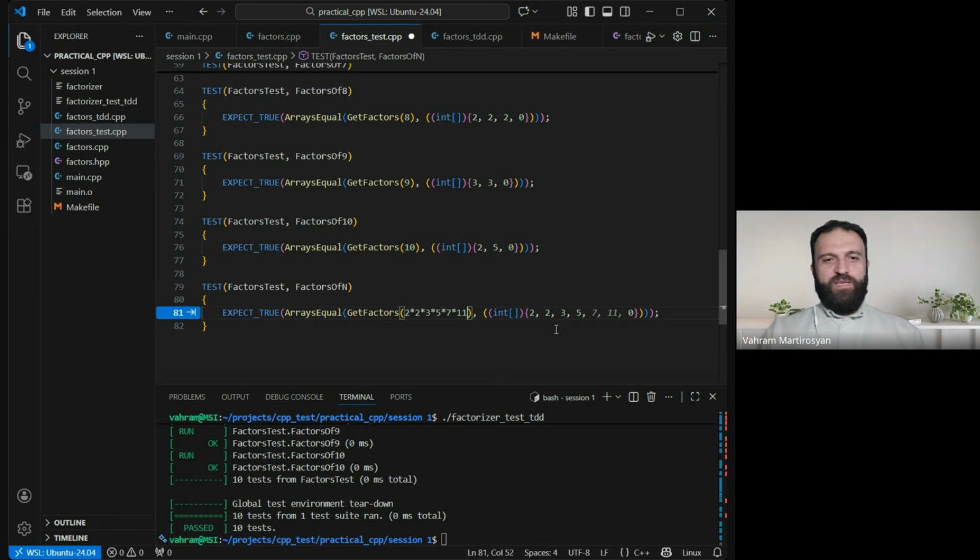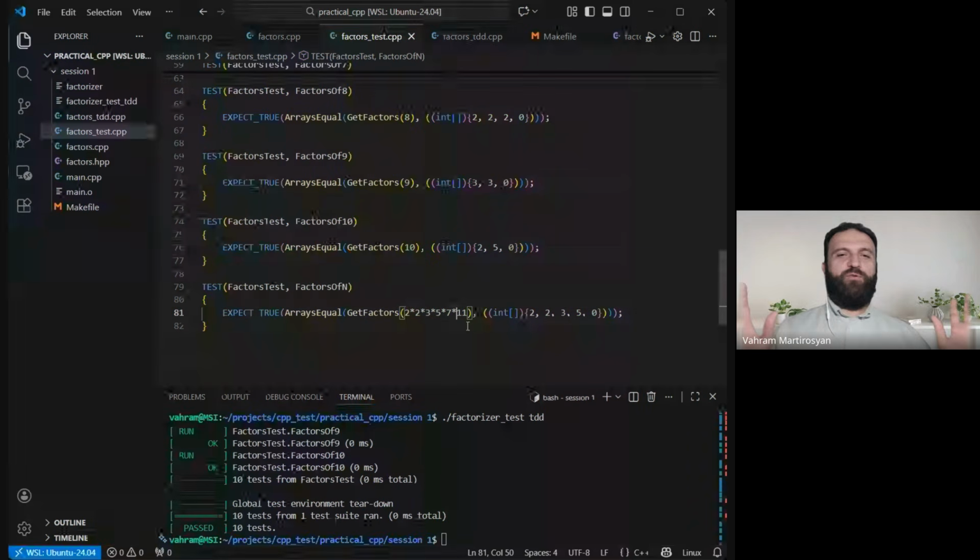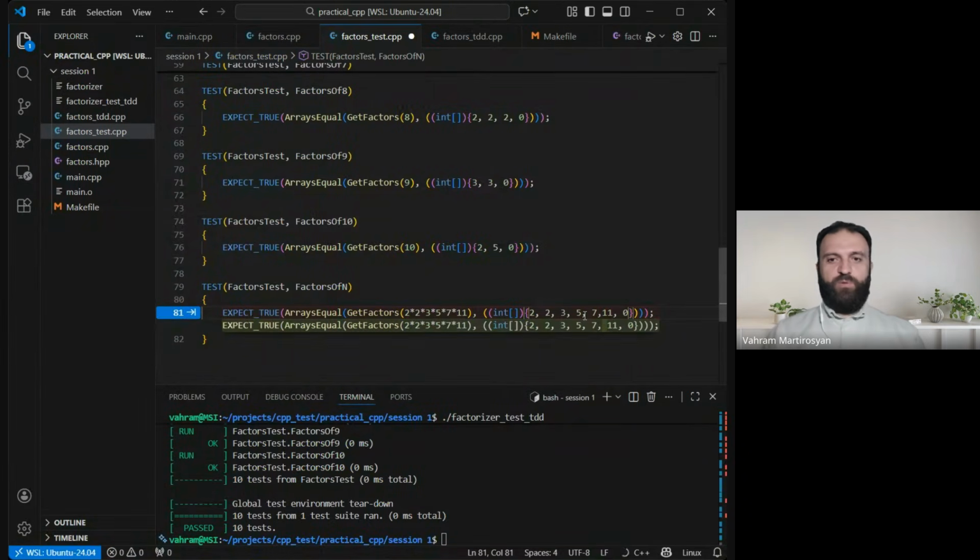And what I expect from this number when I factorize, I literally expect its exact factors, because prime factorization has only one form. It is unique. You cannot get two different prime factorizations of the same number. So it is 2, 2, 3, 5, then 7, then 11, and then at the end we put 0 because it is 0 terminated. Right?